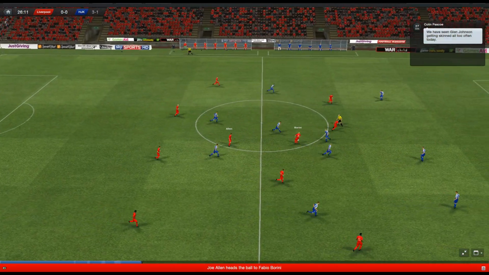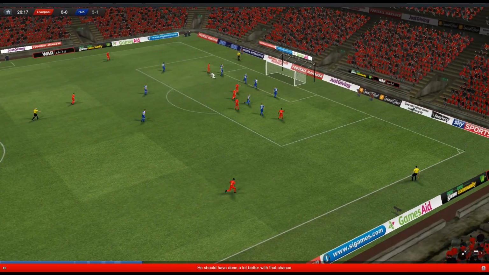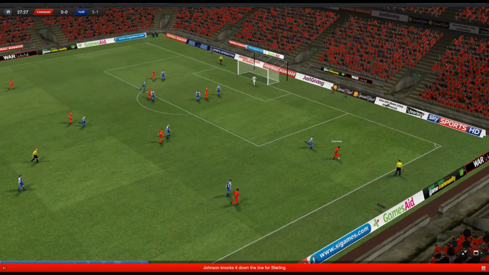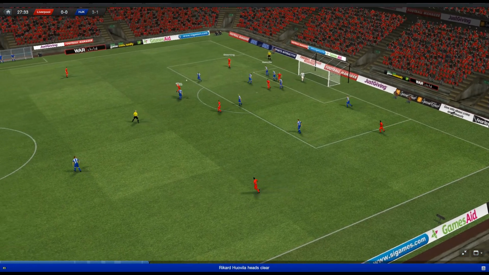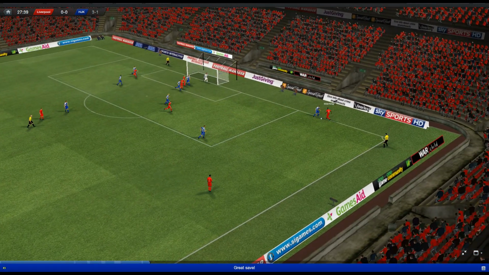Goes long, but Allen cuts it out. Borini gives it to Coutinho. Here's Downing. And Stuart Downing misses. He should have scored. Sterling on the right. Cross. Cleared. Allen to Henderson. Shots. Very well saved by the keeper.